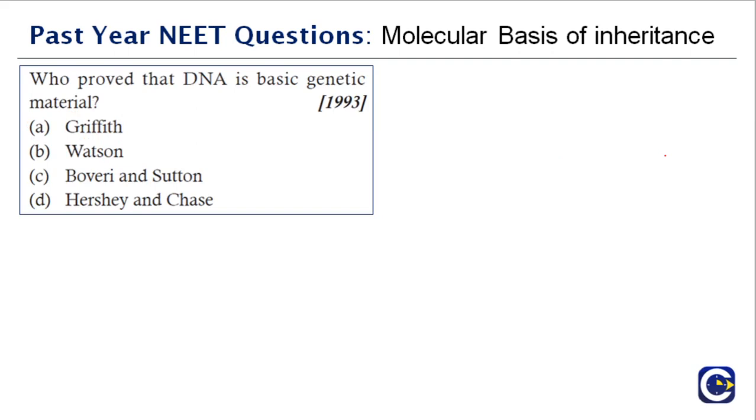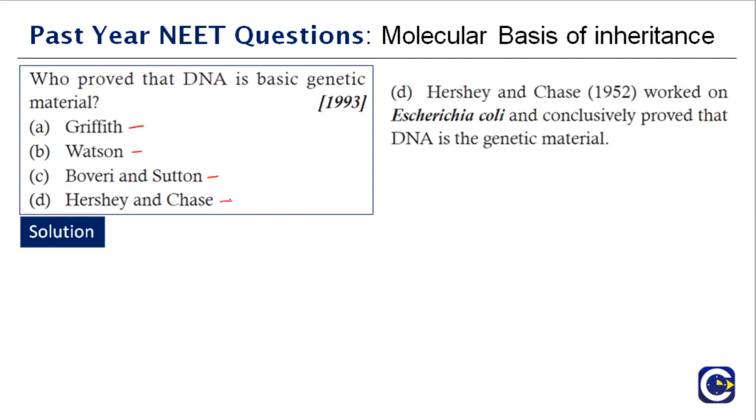Who proved that DNA is the basic genetic material? All of these scientists that they have given as options have contributed in one way or the other, but who proved that DNA is the basic genetic material? Was it Griffith's experiment, was it Watson, Boveri and Sutton, or was it Hershey and Chase experiments? This is one of those tricky questions.